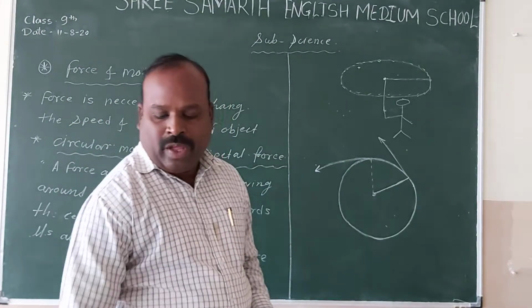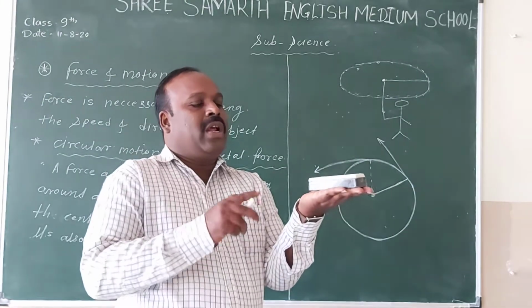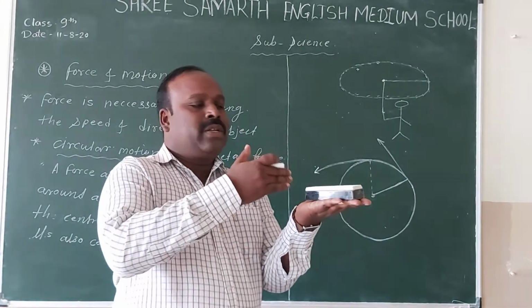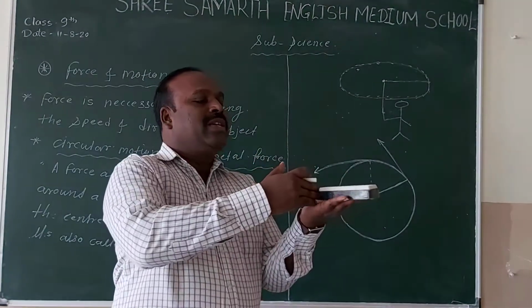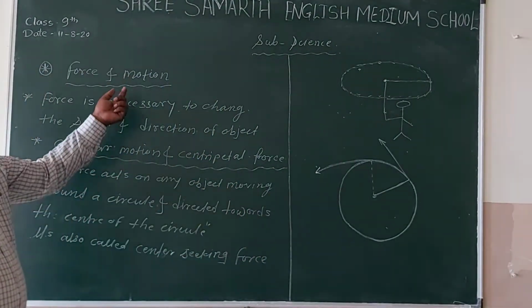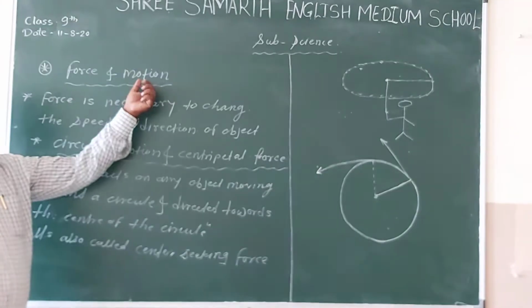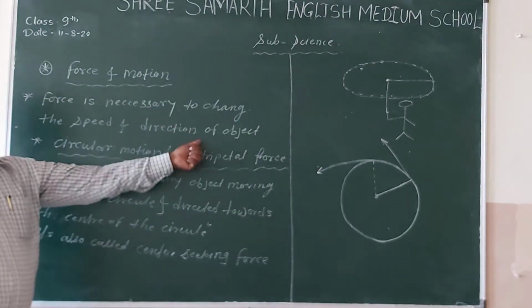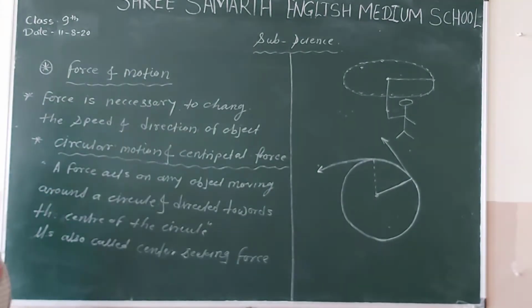As well as if any object is to be brought into motion. Suppose this is a small duster. I want to move this duster from this place to this place. Then I just need to apply force. So force is required to bring the object into motion. At the same time, force is required to change the direction of any object.